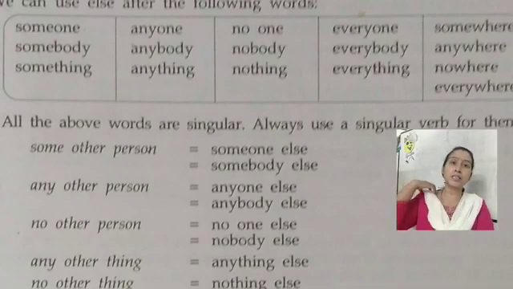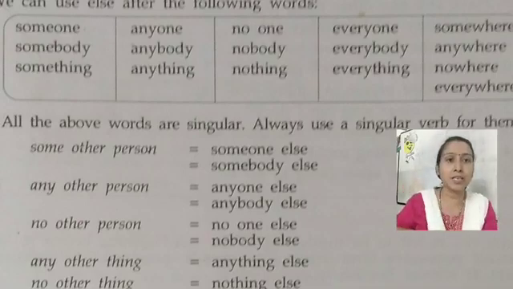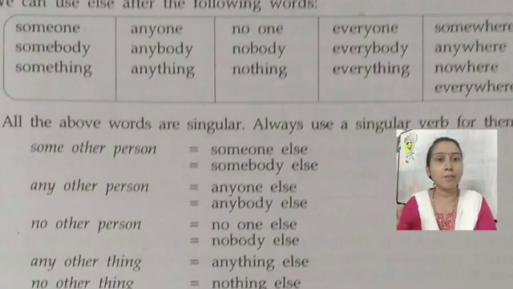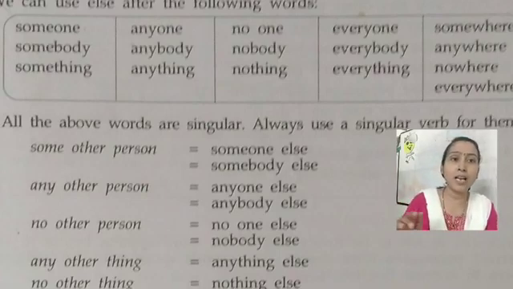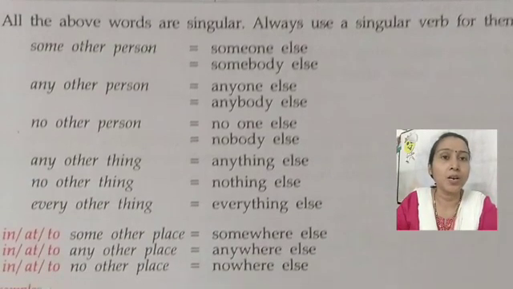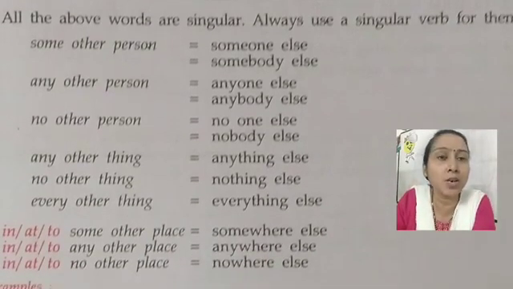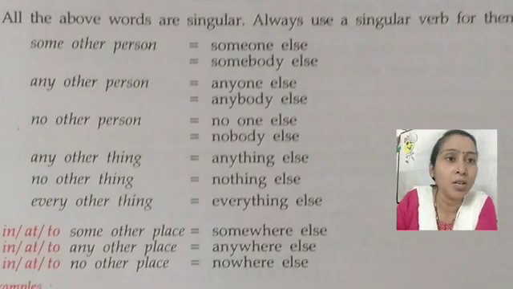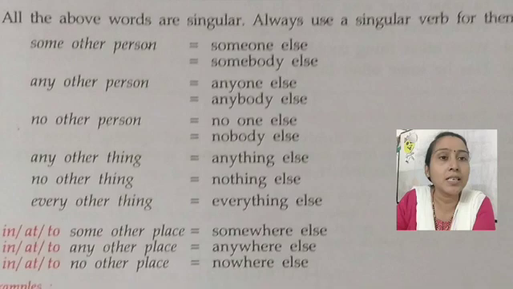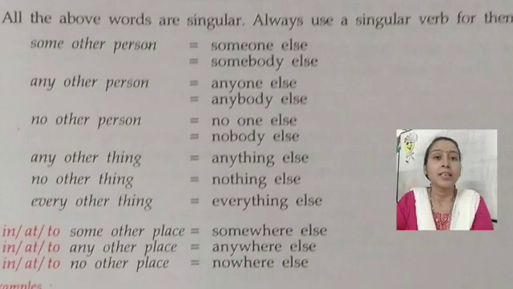Then no other person, instead of no other person you have to write no one else, nobody else. Okay, then any other thing is equal to anything else, no other thing is equal to nothing else, and every other thing is equal to everything else.